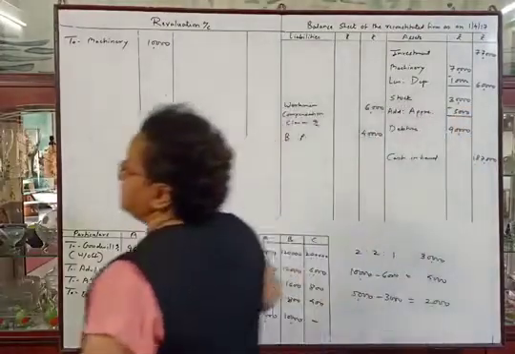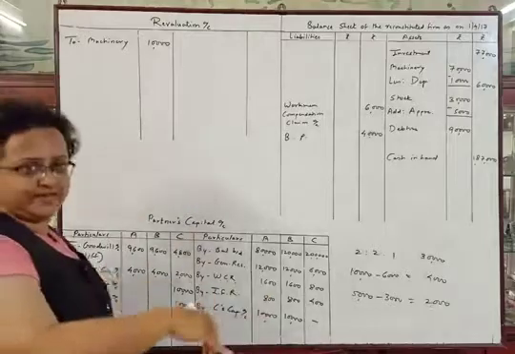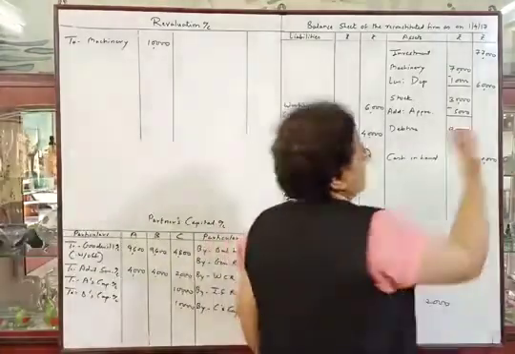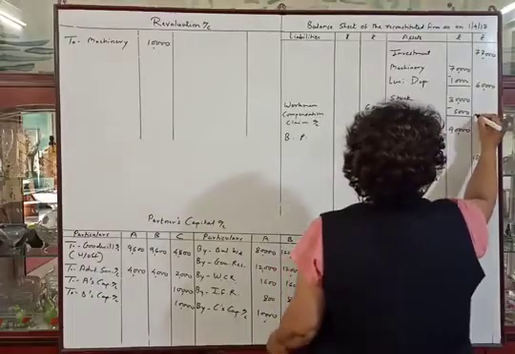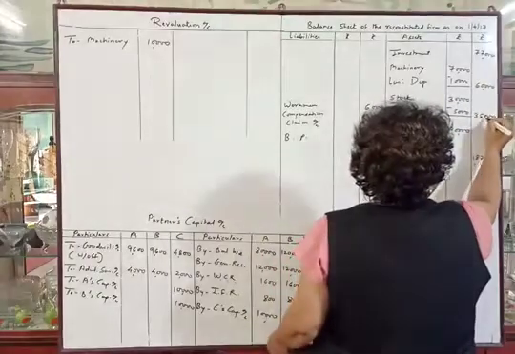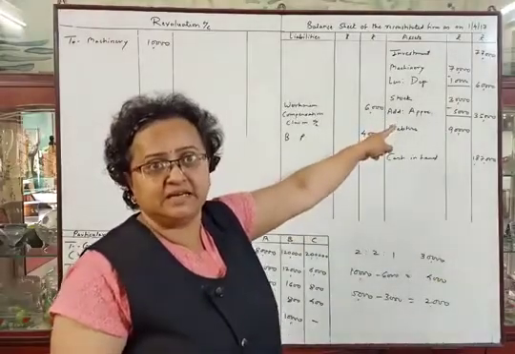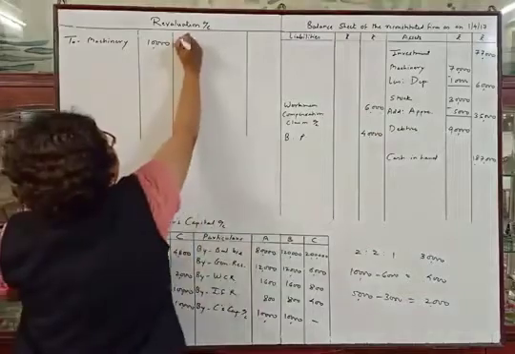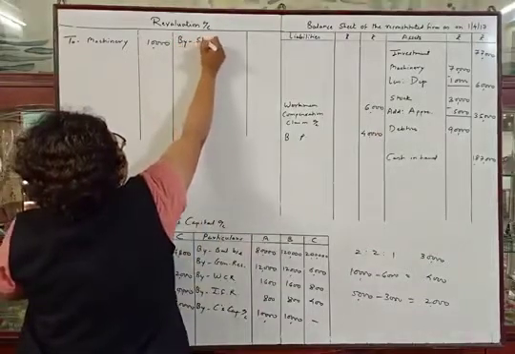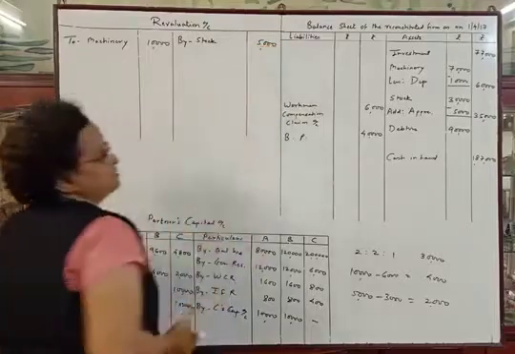As the problem says stock is undervalued by rupees 5,000, we have to increase it to write the accurate value, so the accurate value of stock will be rupees 35,000. Due to this adjustment, stock is appreciating, the amount of stock is increasing, which will be a profit to the firm. So by stock 5,000.